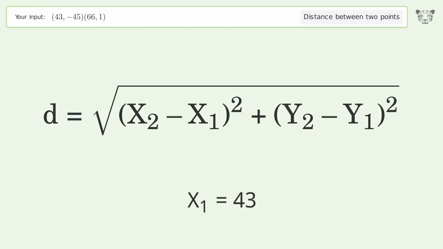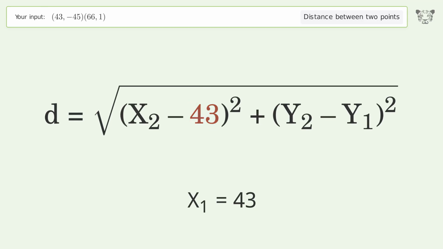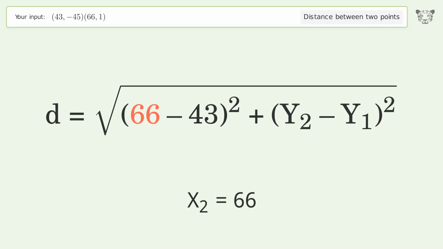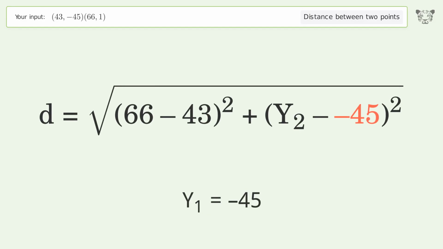x1 equals 43. x2 equals 66. y1 equals negative 45. y2 equals 1.